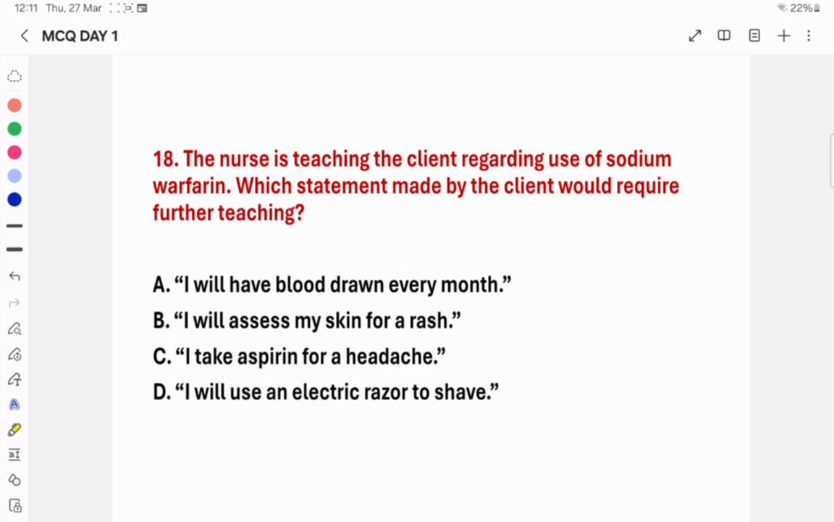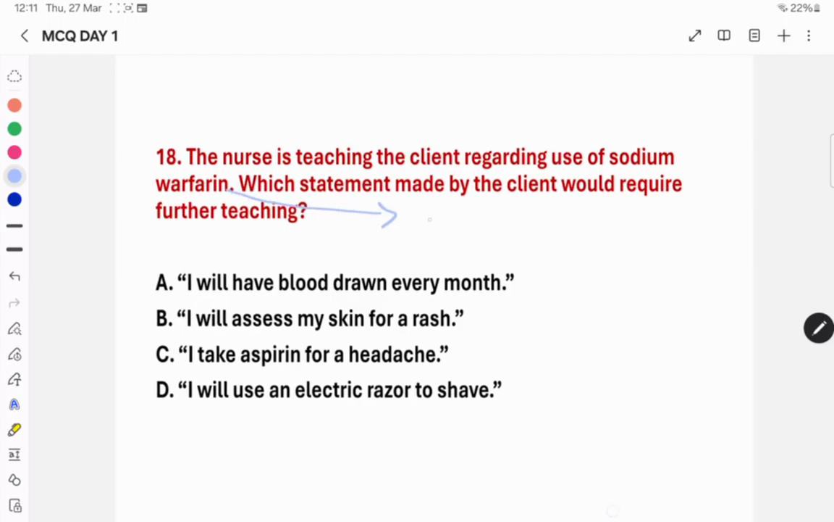Option A, I will have blood drawn every month. Option B, I will assess my skin for a rash. Option C, I take aspirin for headache. Option D, I will use an electrical razor to shave. First we'll see the right thing here. If the person is taking warfarin, what is warfarin? Warfarin is an anticoagulant.